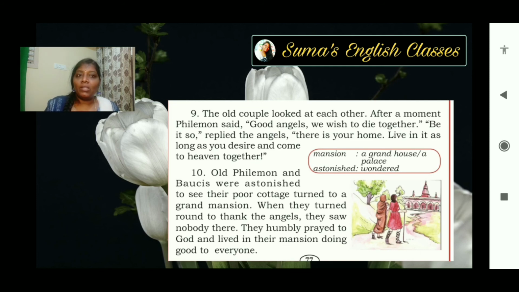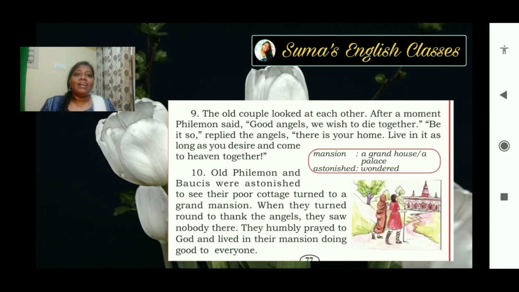The old couple looked at each other. After a moment, Philemon said, good angels, we wish to die together. Be it so, replied the angels. There is your home. Live in it as long as you desire and come to heaven together.